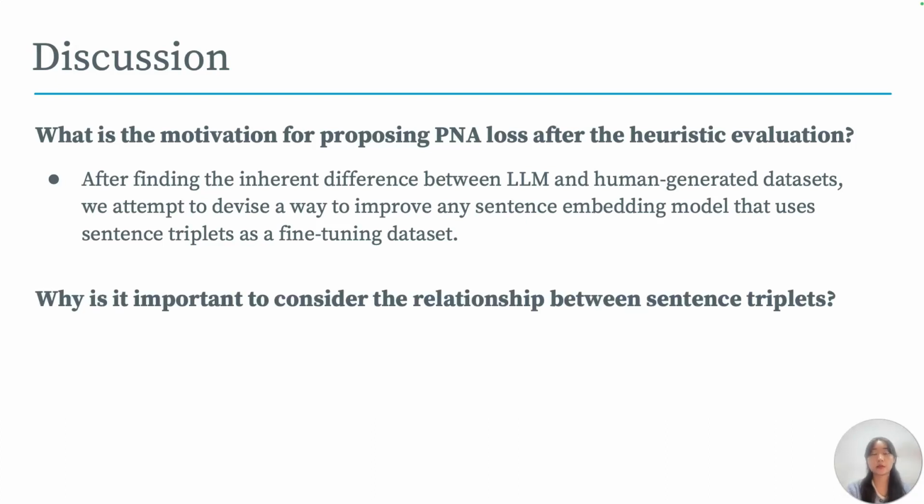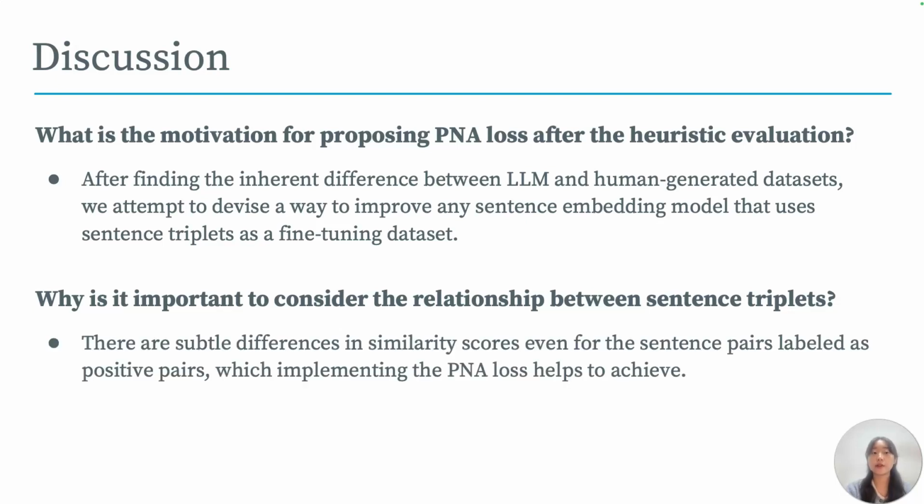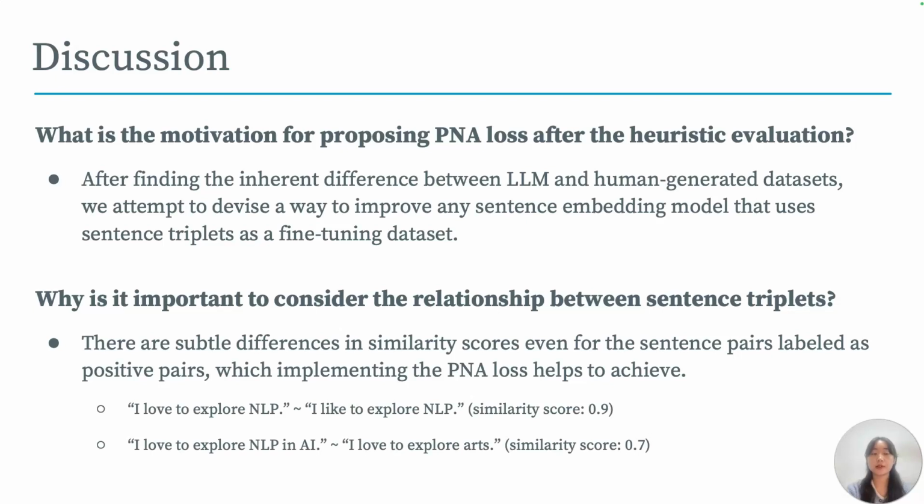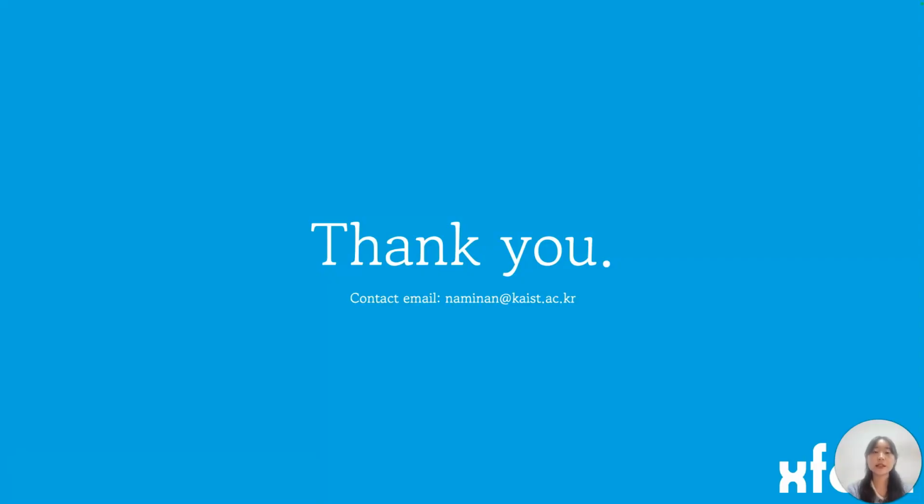Why is it important to consider the relationship between sentence triplets? Well, there are subtle differences between similarity scores, even for the sentence pairs labeled as positive pairs, which implementing the PNA loss helps to capture better. For instance, this first pair of sentences, "I love to explore NLP" and "I like to explore NLP," scores a similarity score of 0.9, which is more than the next positive pair, "I love to explore NLP and AI" and "I love to explore Arch," which scores a similarity score of 0.7.